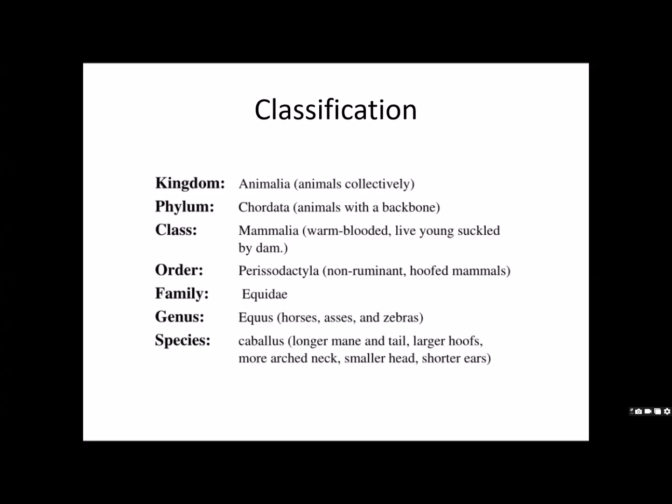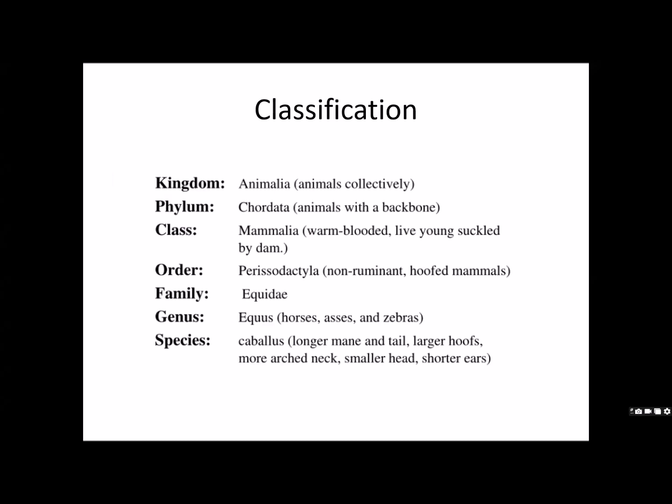Under Equus, we have three species: horses, asses, and zebra. Again, zebra we are not concerned about in this course. We will be concentrating only on horses and asses. So there are two species: Equus caballus and Equus asinus.